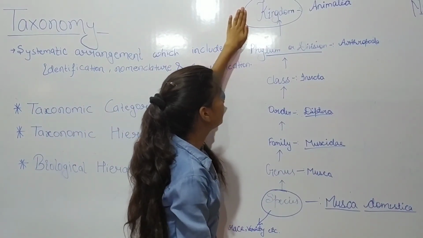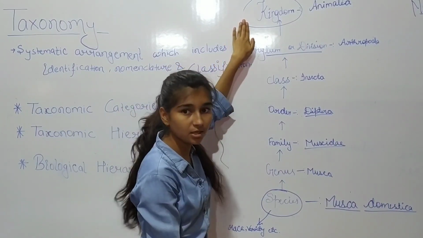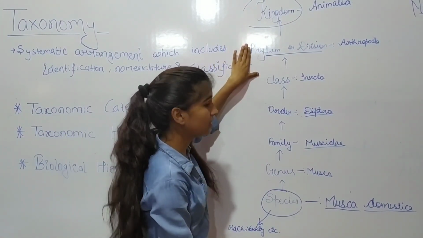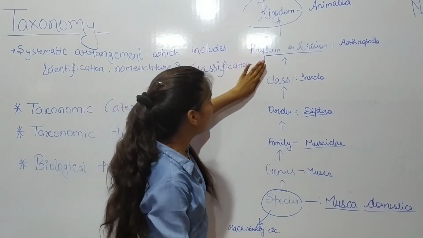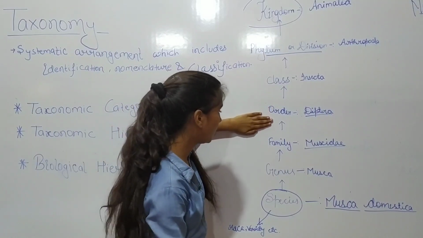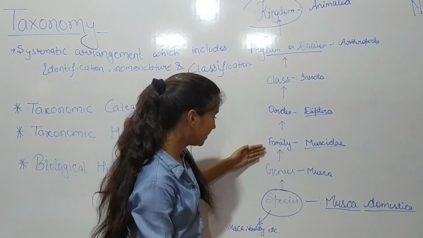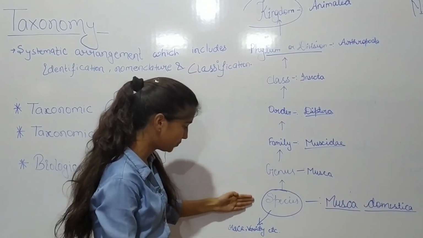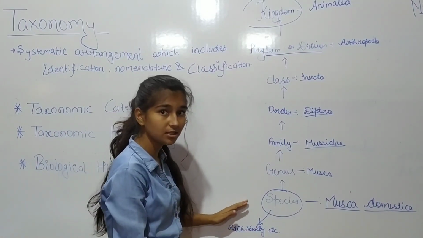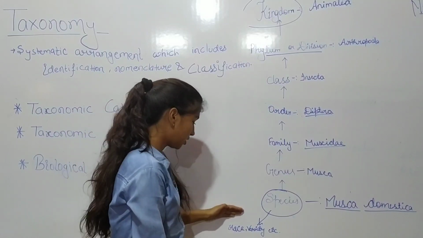The five kingdom classification was given by R.H. Whittaker, as we studied. Kingdoms are divided into phylum or division. Phylum or division is divided into class. Class is divided into order. Order is divided into family. Family is divided into genus, and genus is divided into species. Species are divided into race or variety, but it is not studied in biology.